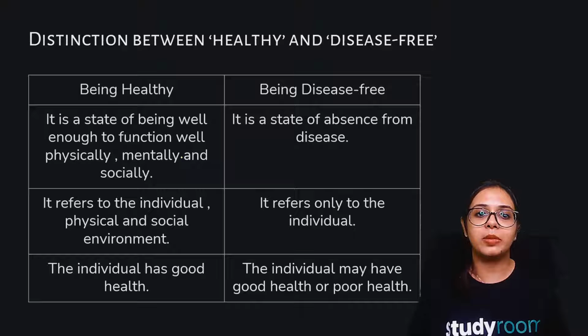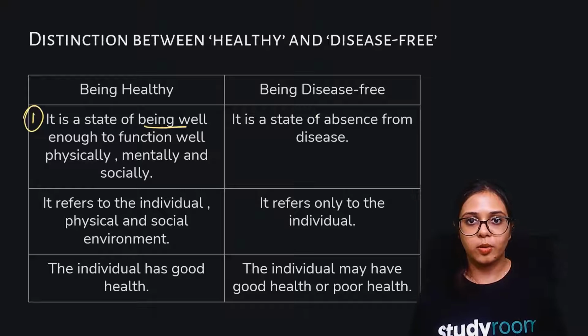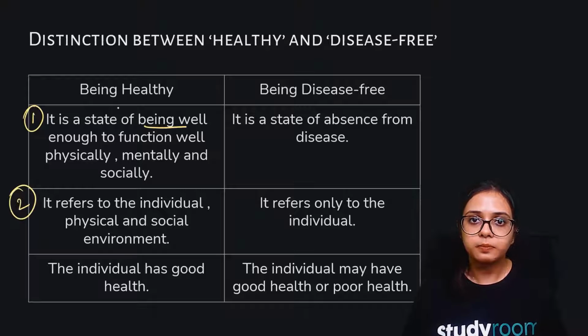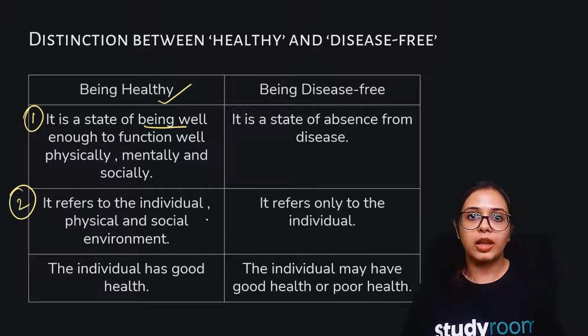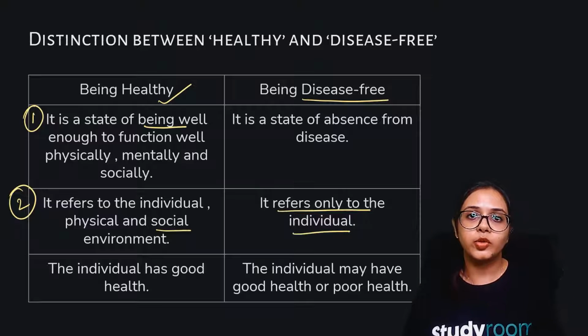So the distinction between being healthy and being disease free is that being healthy is a state of well-being enough to function well physically, mentally and socially, and being disease free is simply the state of absence from disease. Second difference is that being healthy refers to your physical as well as your social environment. Like I told you, your physical and your social environment are dependent on each other, they are interrelated. Whereas being disease free is only limited to your individual well-being. It refers only to the individual.